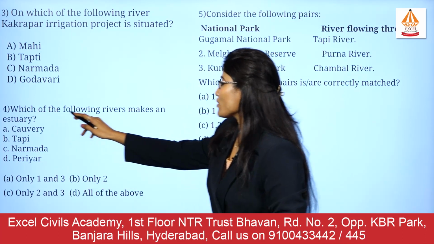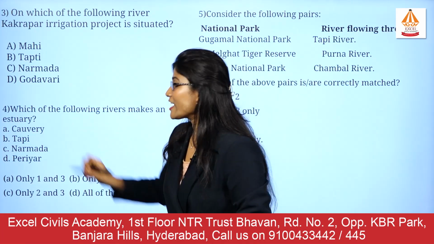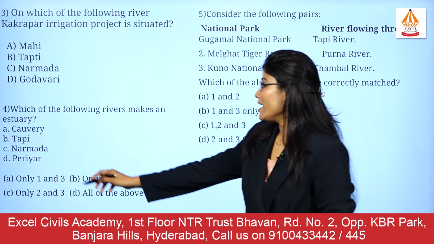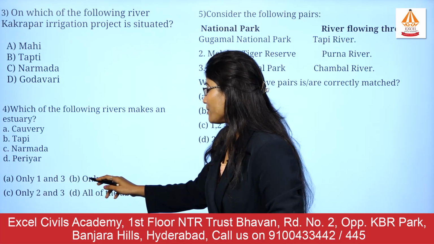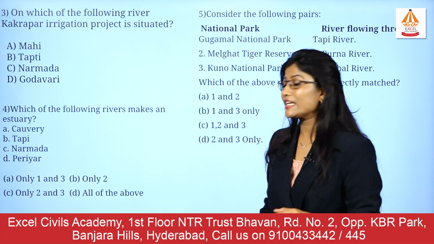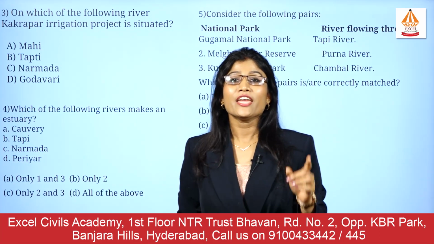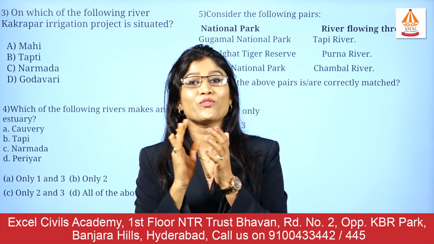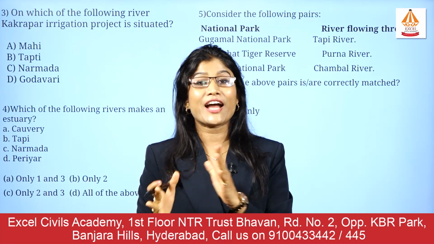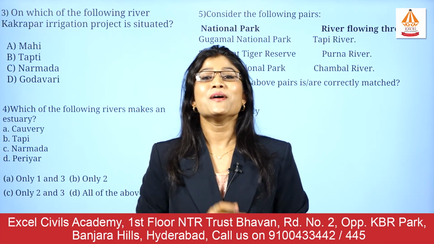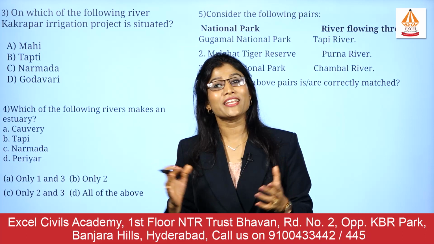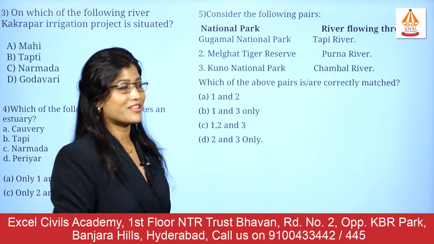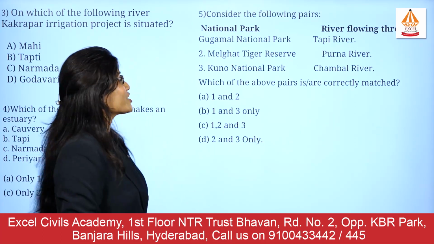The fourth question we have: which of the following rivers makes an estuary? Kaveri, river Tapi, Narmada and Periyar. Options are A, only 1 and 3, B, only 2, C, only 2 and 3, and D, all of the above. Now, if you want to solve this question, you need to have a very thorough, deep understanding of the topic of the river system. We have not yet completed the rest of the river systems, but stay tuned, you are going to learn so much other information on the river systems, and only then will you be able to solve this question. But you should try this question as well.